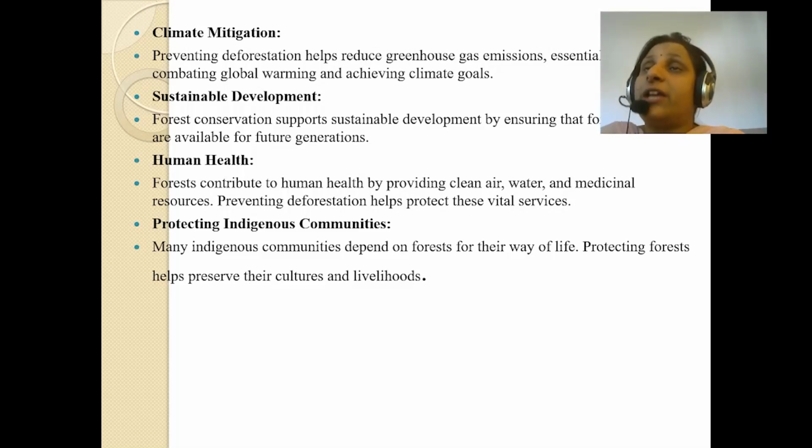Forests contribute to human health by providing clean air, water, and medicinal resources. Preventing deforestation helps protect these vital services. No one can survive without water, air, and medicinal resources. Everyone requires this, so if you want all these resources, it is very necessary that we protect the forest. Many indigenous communities depend on forests for their way of life. Protecting forests helps preserve their cultures and livelihoods.